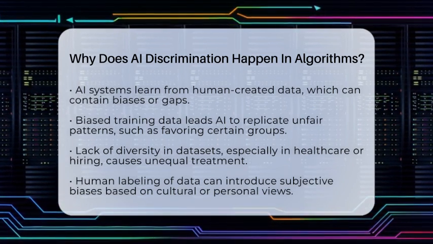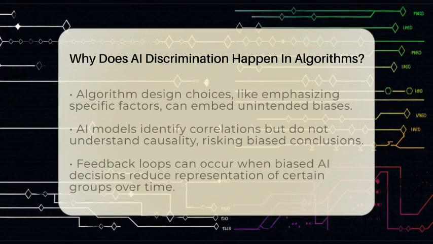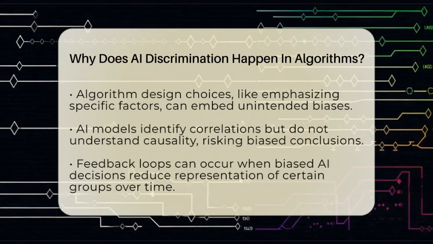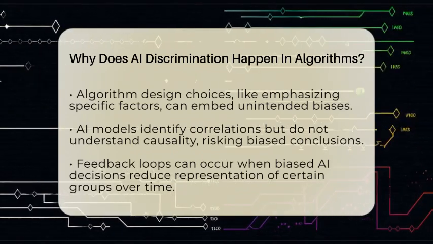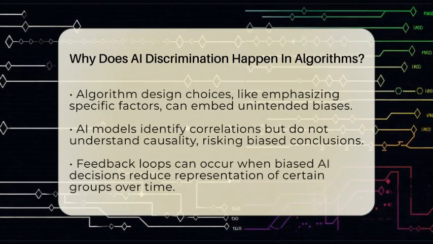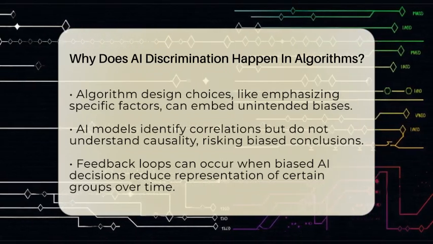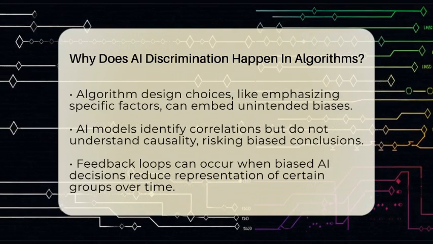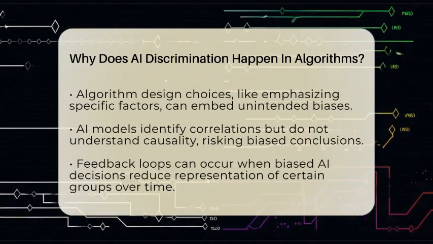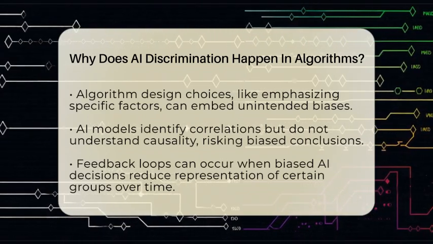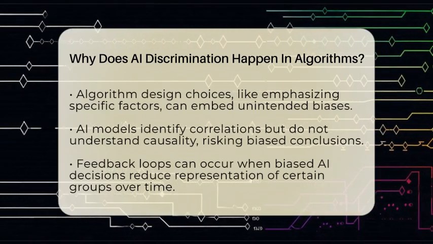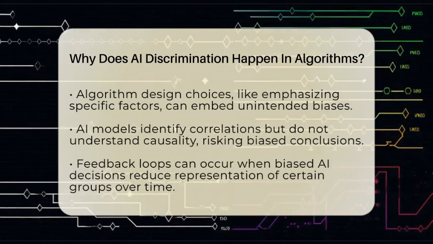Another issue is how humans label data. People might interpret information differently based on their cultural or personal views. If an AI is trained to recognize certain words or images, subjective labeling can introduce bias. For instance, labeling certain job roles as more suitable for men or women can influence AI recommendations unfairly.